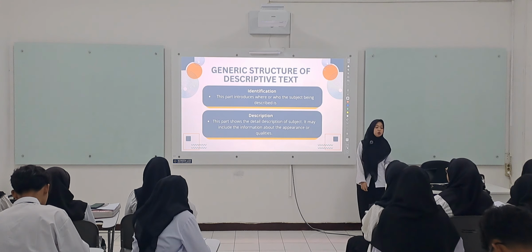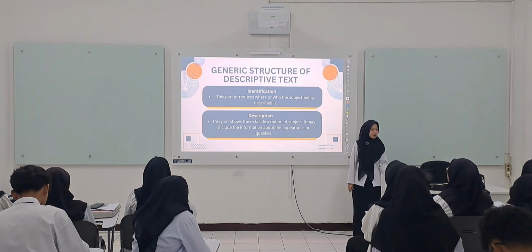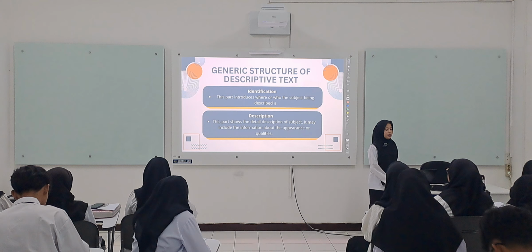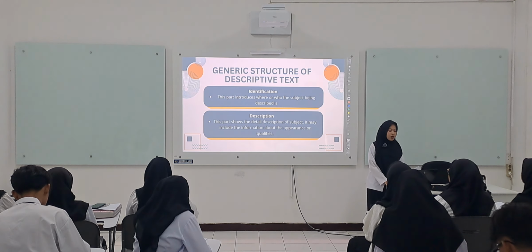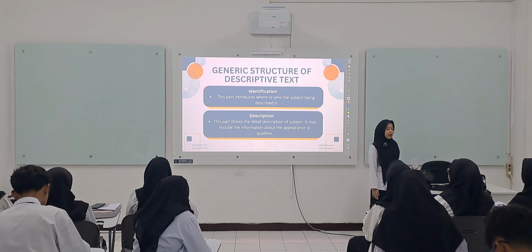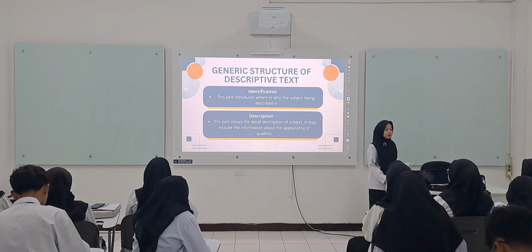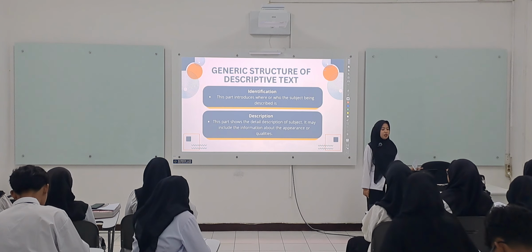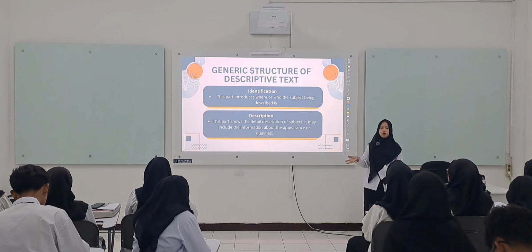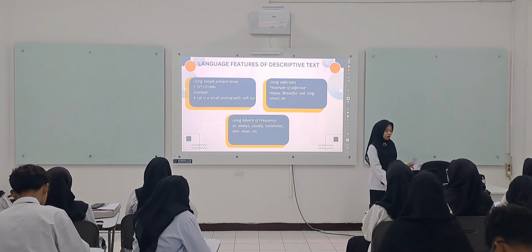Okay, there are two generic structures of descriptive text. Number one, identification. This part includes where or who the subject being described is. This point introduces the object that you will describe.